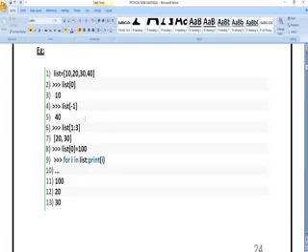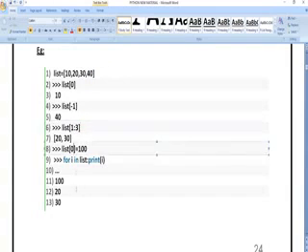Why? Because 1 to 3 means the values at index 1 and 2 are the ones we get. The third value will not come. So whatever the value you are printing up to 3, that particular element will not come. 10 is the 0th element, 20 is the first element, 30 is the second element, and 40 is the third element. So the third element will not come. Before that, the -1 element we are going to get.